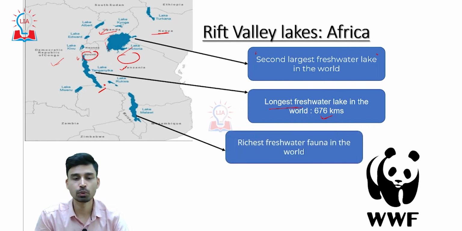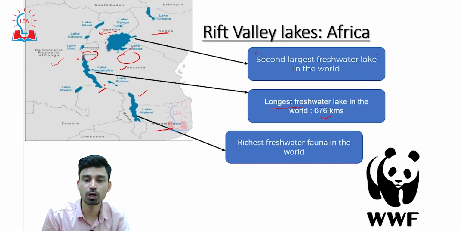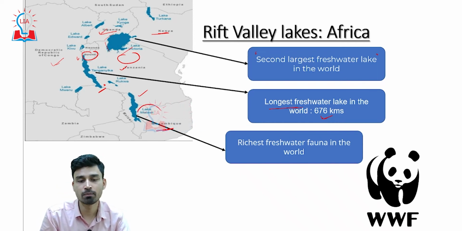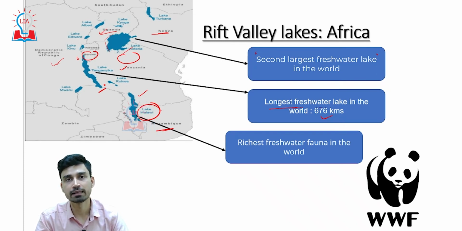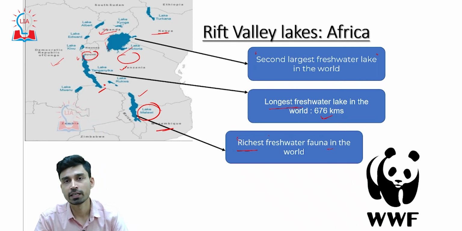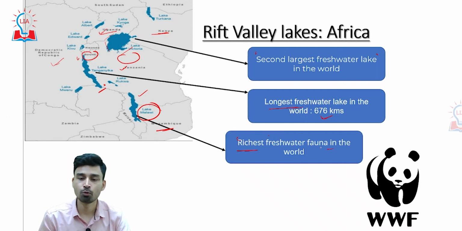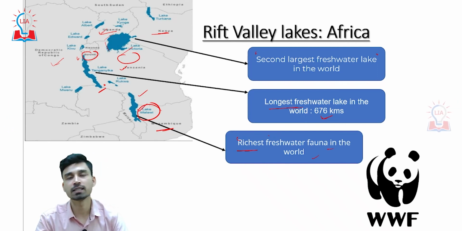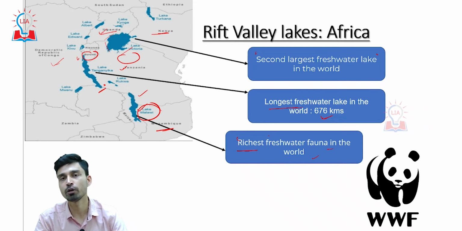Coming more towards the south, we have another important lake at the border of Tanzania, Malawi and Mozambique. The lake is called Lake Malawi, and Lake Malawi is believed to be the only freshwater lake which has the richest fauna in the world. Especially the number of fishes found here is very high, and it is believed that 14% of all the freshwater species of fishes present in the world are located in just this small area of Lake Malawi. So it is economically important, and from the point of view of biodiversity, it is very important.